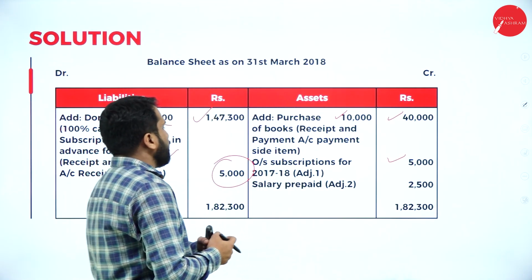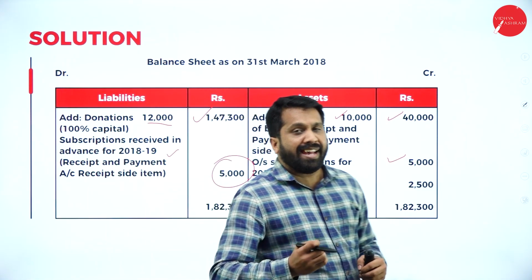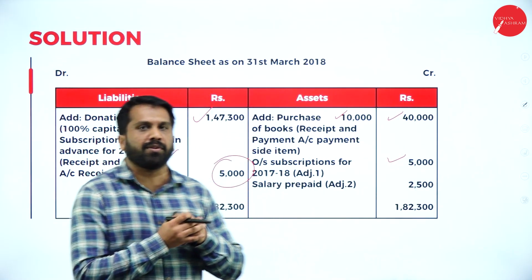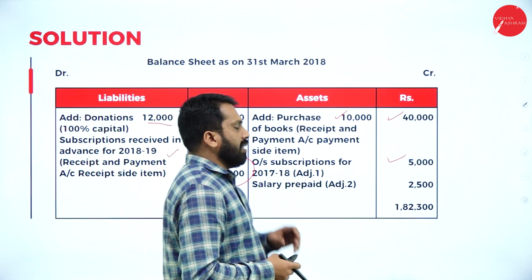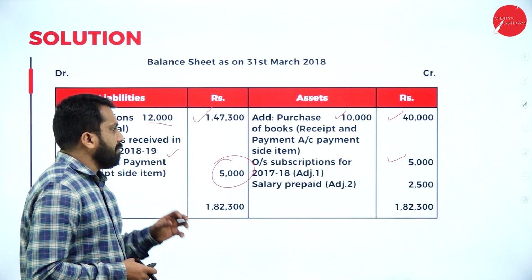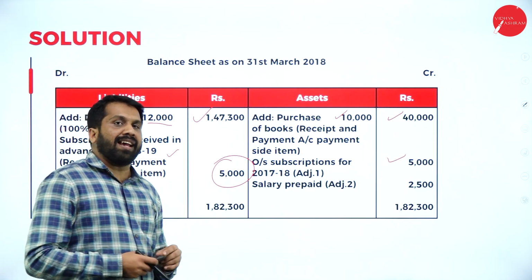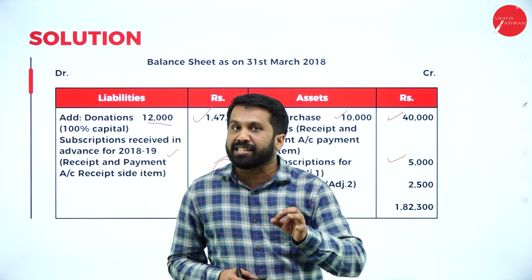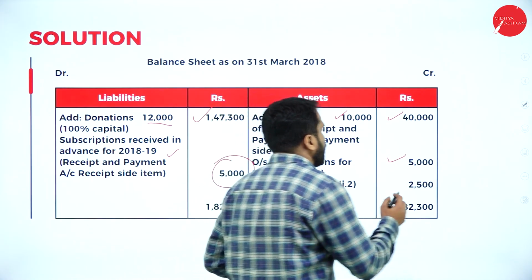Your outstanding subscription for the 17-18, that will be given in the adjustment. As I told you, any outstanding comes under in the adjustment. We are supposed to what? We are supposed to add. We are done with all this, and the last part will be called as salary prepaid, and the salary prepaid will be what? You're supposed to minus. If anything which is prepaid, we have to minus. Anything which is outstanding, we are supposed to add. But anything in the adjustment, and you have taken in the income and expenditure account, any prepaid expenses asset, any outstanding liability. I'll show you the calculation.